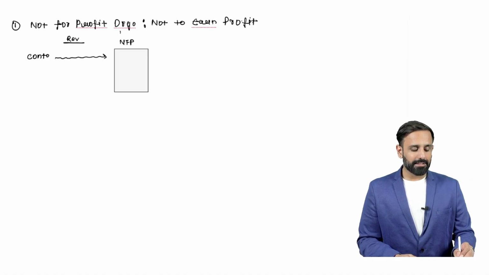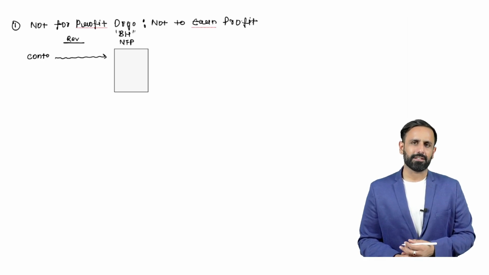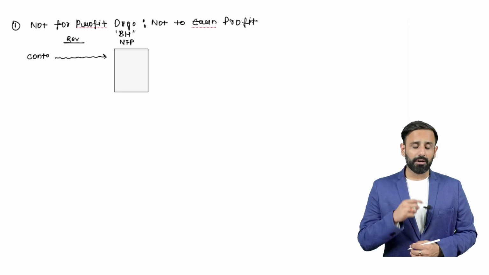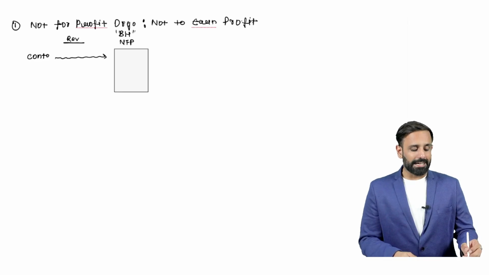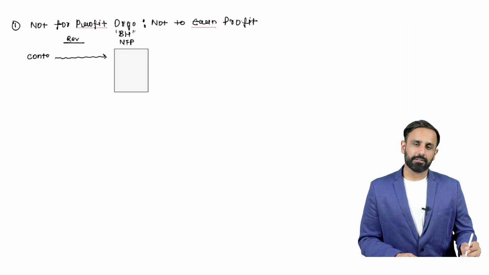So we have taken the example of Being Human. If Being Human receives a contribution from any entity, from any organization, or from any person, you have to understand that that would be considered as a contribution, and that would be considered as a revenue.